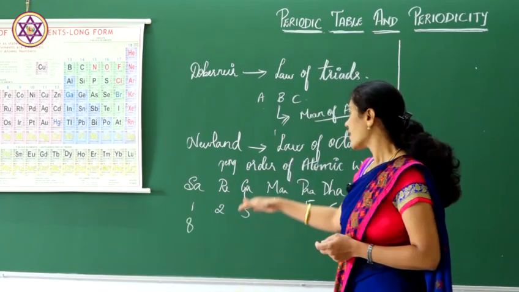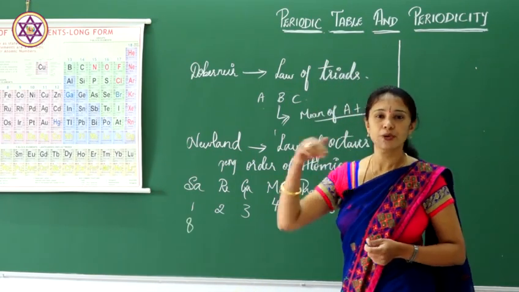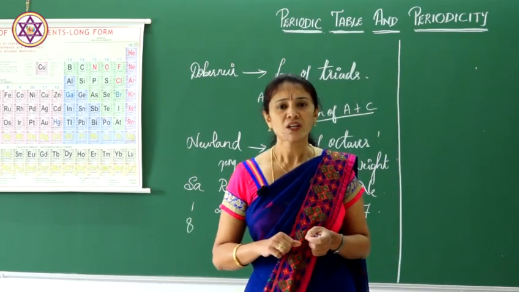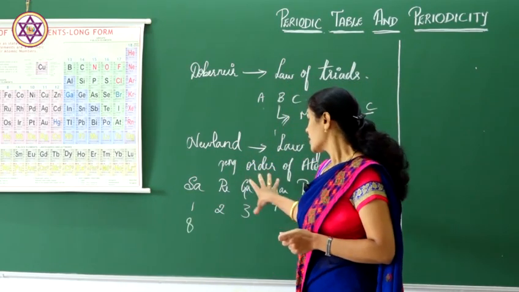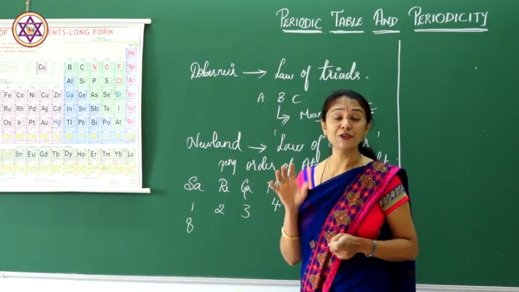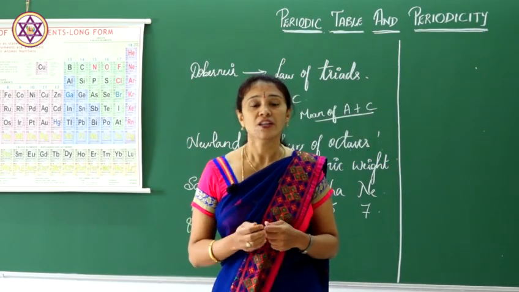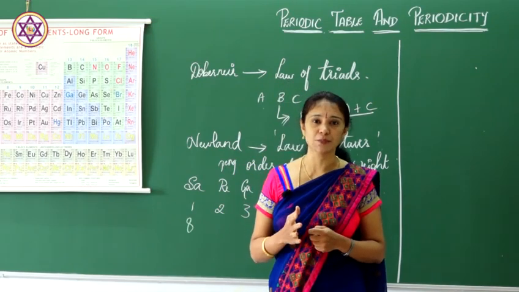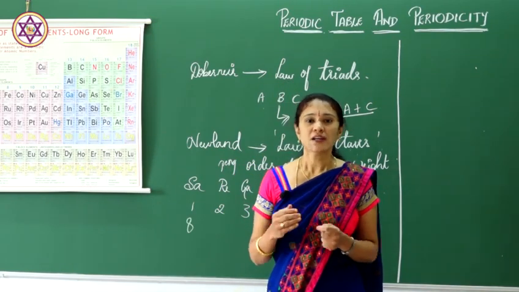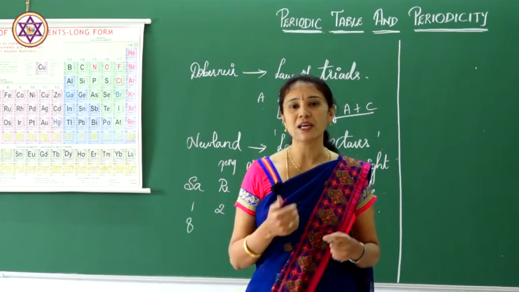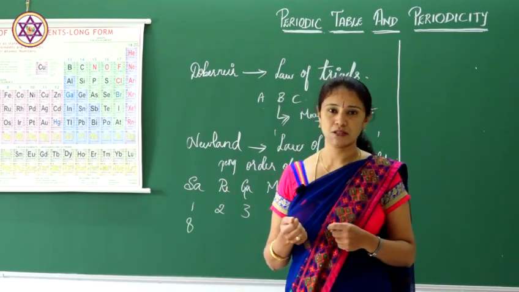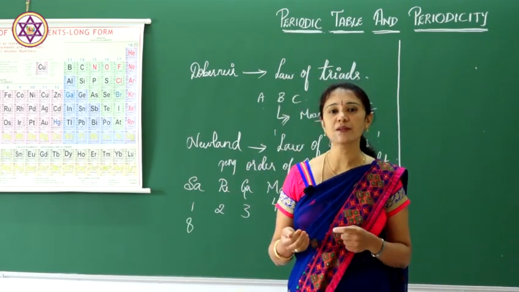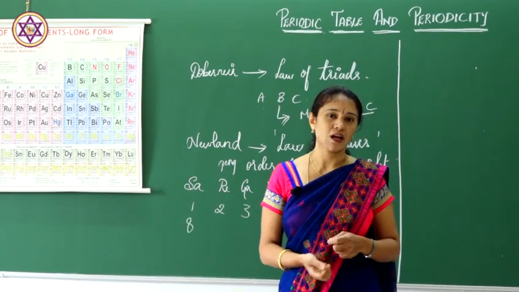Like this, he arranged the elements. In Newlands' periodic table, there were only 31 elements up to calcium, which were light elements. But this law was not applicable for the higher elements. After the discovery of higher elements, this law was discarded.